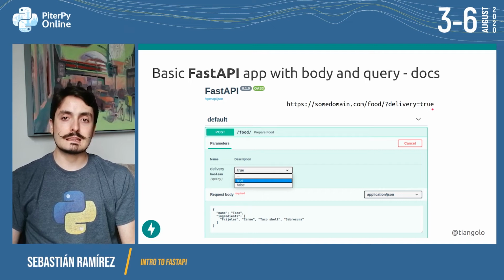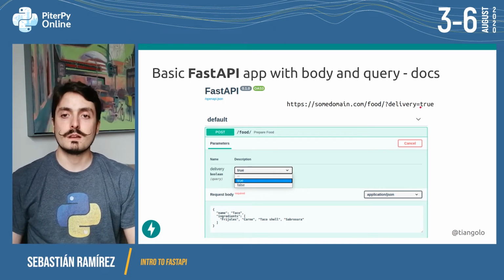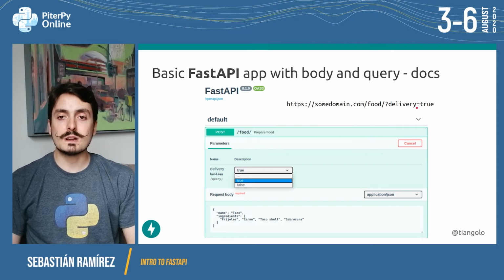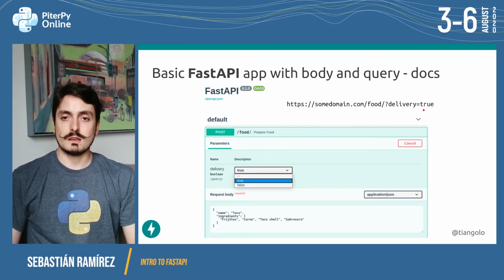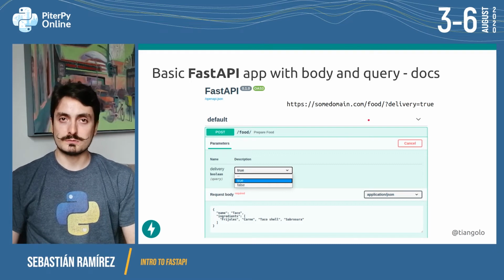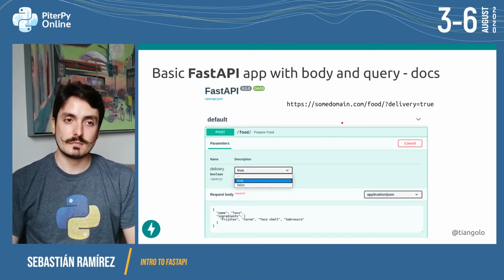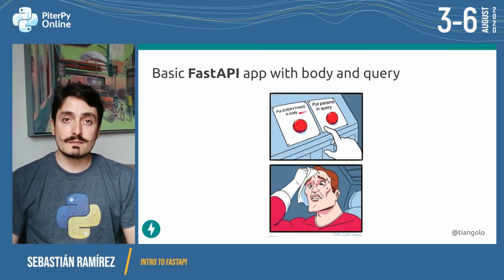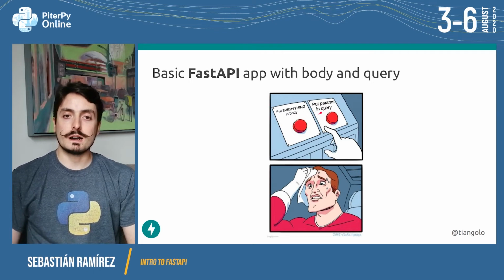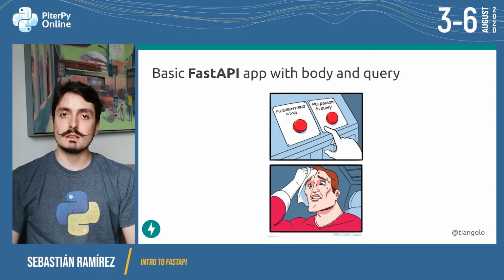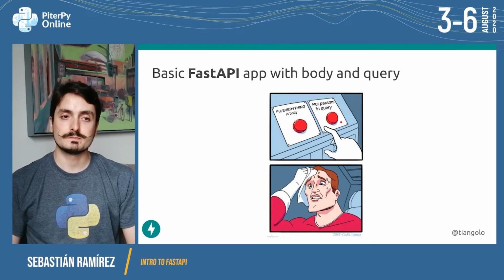This will be sent as a string, but FastAPI will take care of, and actually through Pydantic, reading this true and converting it to an actual boolean, so that our code will receive an actual boolean. So you don't have to put everything in the body. You can put parameters in the query if that makes sense and if that works.